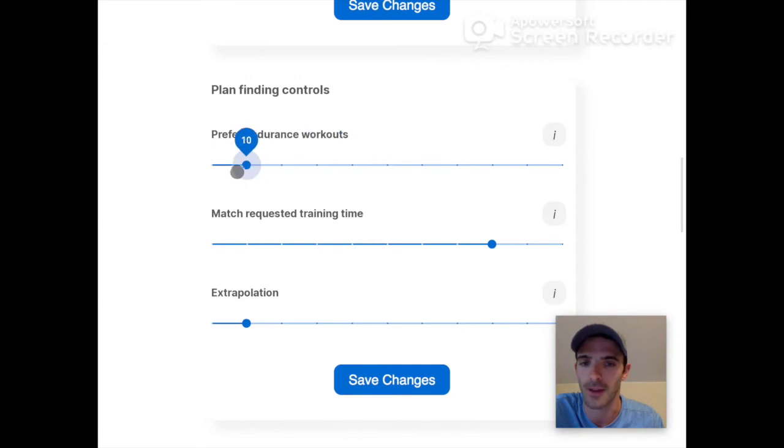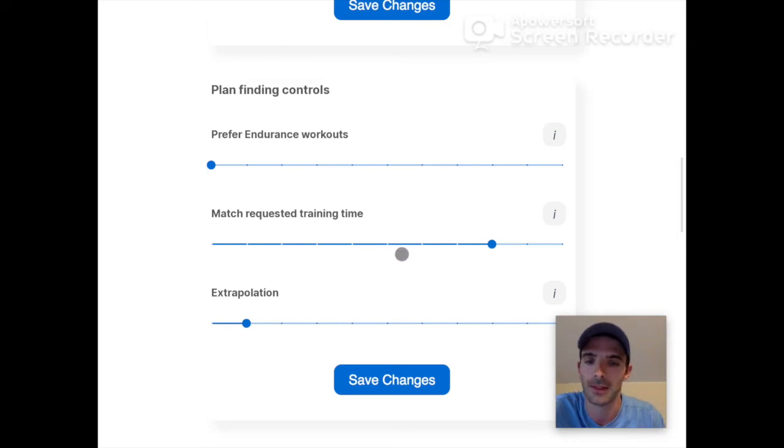If you dial this down to 0 or some low number, then it'll not really have any restrictions on how many intervals you will have in your plan that get you the best possible result at your goal event.